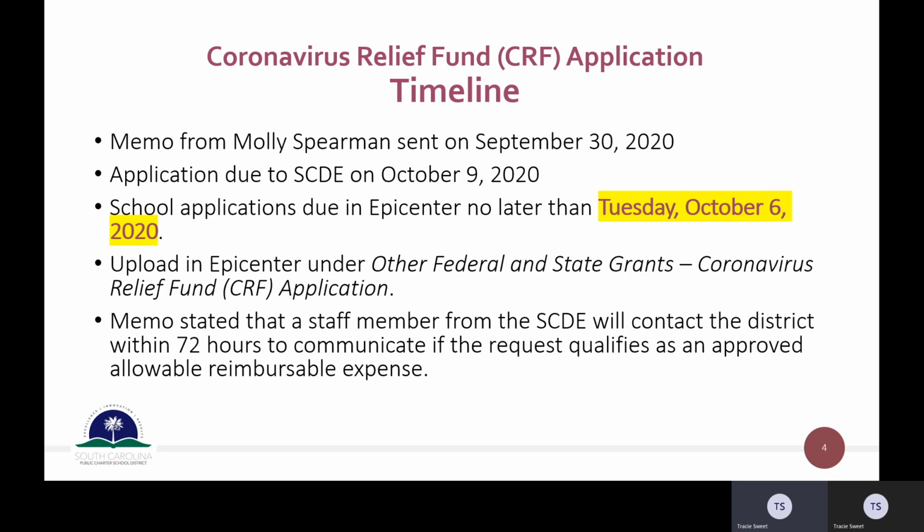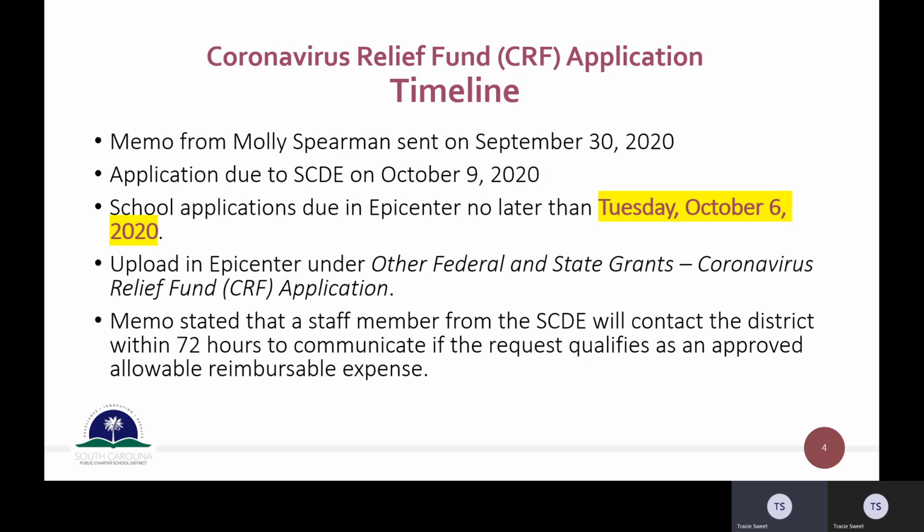So your school applications are due in Epicenter no later than this coming Tuesday, October 6th. If you need another day to submit, just let me know, but I'm hoping that we can get all of them in by Tuesday, because that will give me an opportunity to review and do the things that I need to do to submit one application to the State Department. So there's a lot of copy paste from your applications into one district application. So if you can get those in by Tuesday, that would be great.